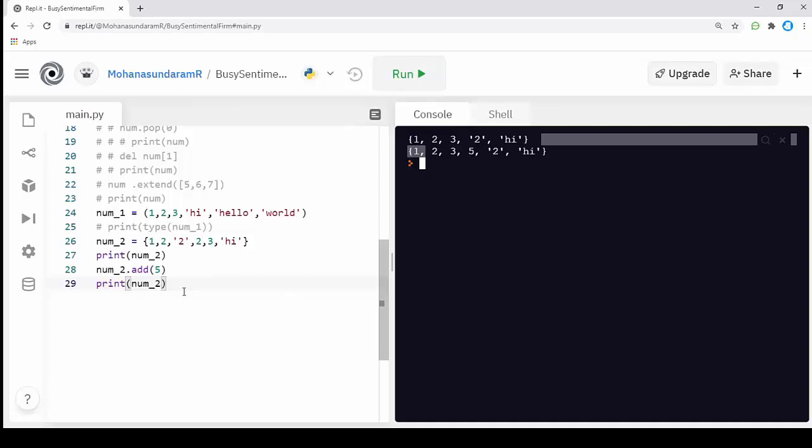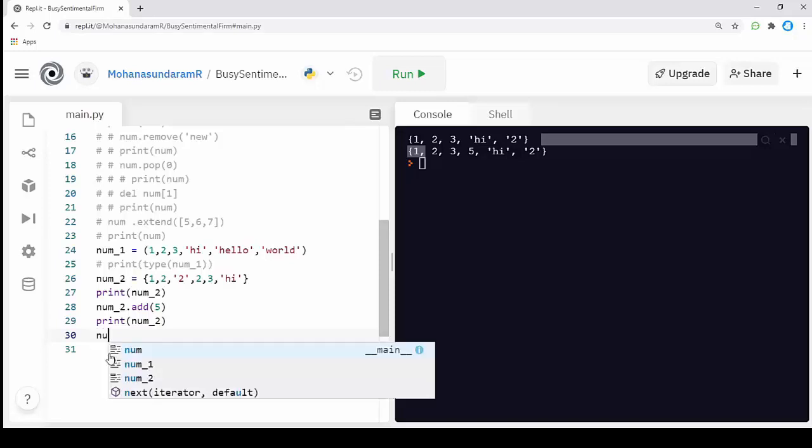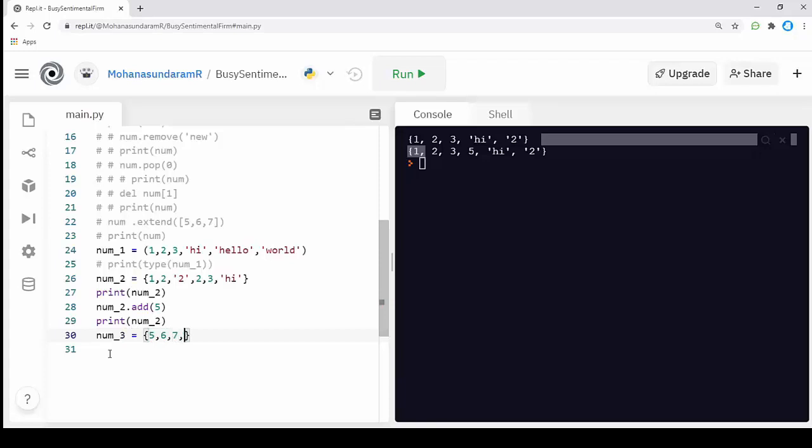The next method is for adding more than one value, since with add we can add only one value at a time. To add multiple values to a set, the update method basically combines two different sets into a single set. For example, I'm going to create a new set with the variable name num3, and it has the values 5, 6, 7, and 2 also.